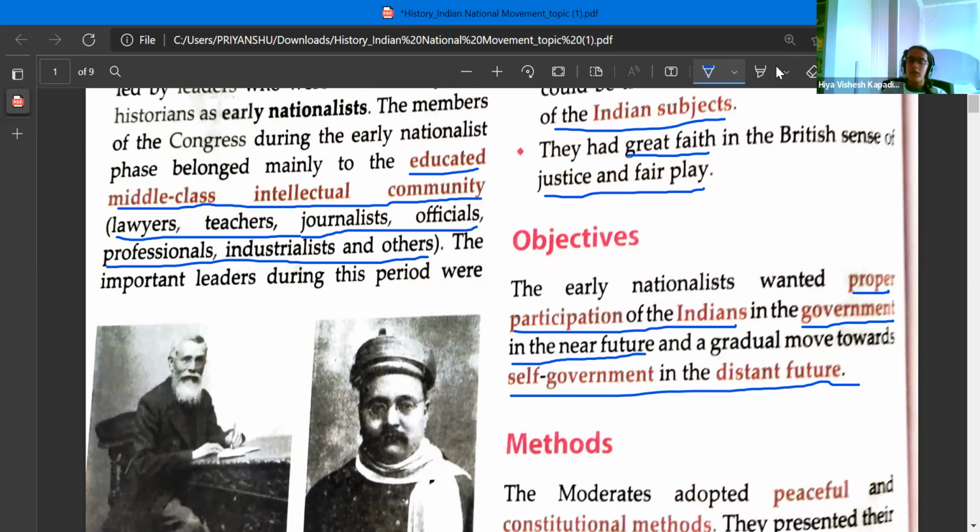Ma'am, the immediate goal was to just let go of the Britishers, I mean, to gain freedom. The immediate goal was proper participation of Indians in the government. Very good reaction. Immediate goal was proper participation of the Indians in the government. And the distant goal was a gradual move towards self-government. Okay. Distant goal was having a self-government.